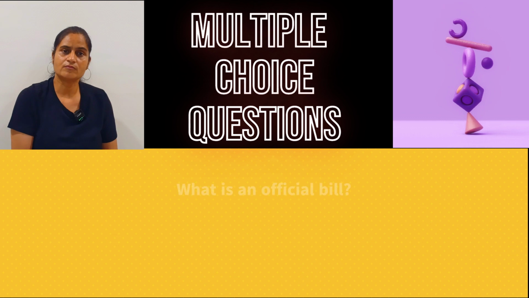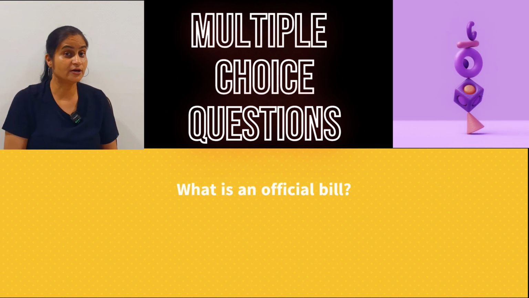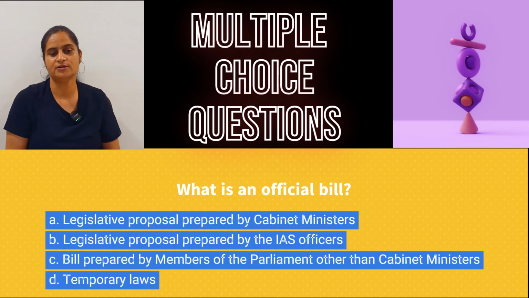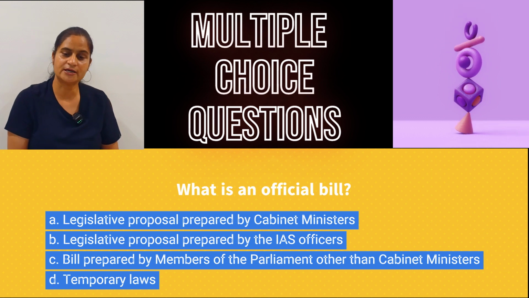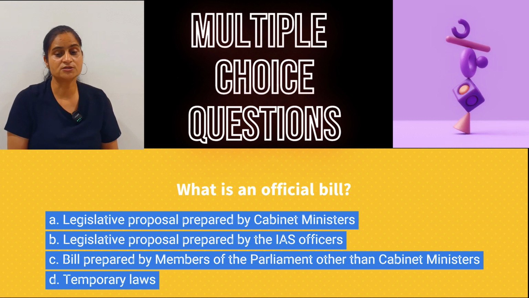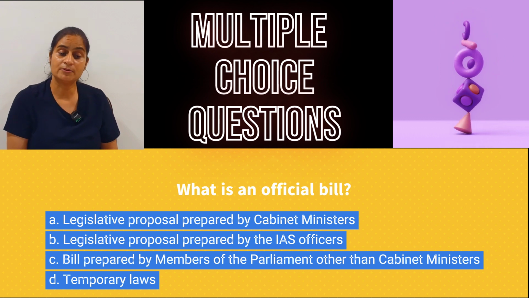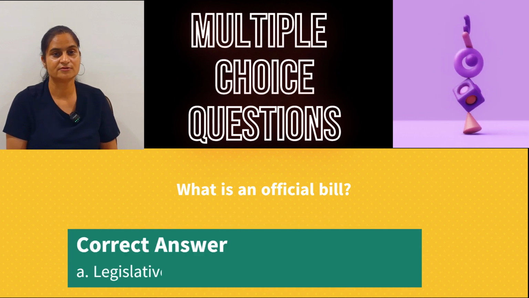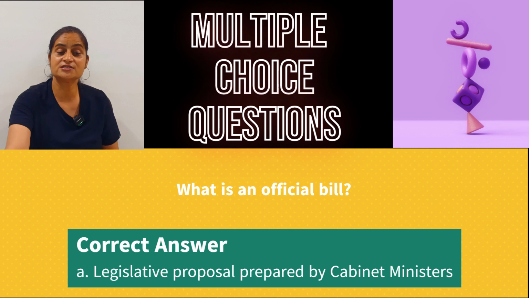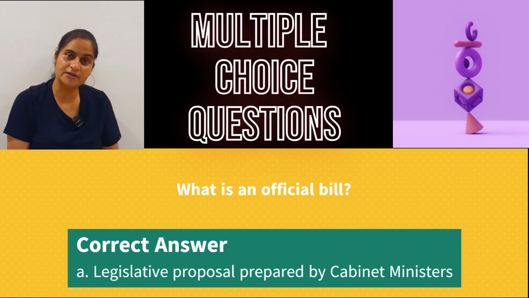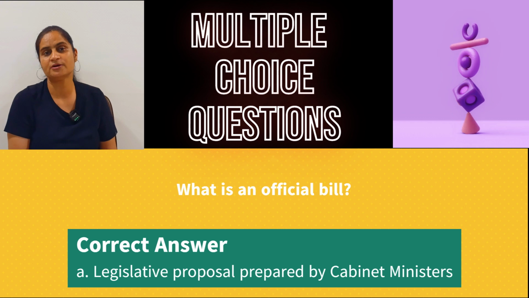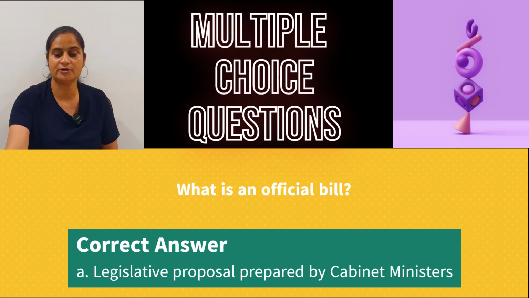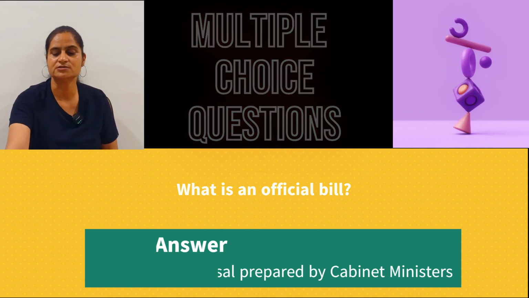Good, great. Now what is an official bill? There are different kinds of bill: money bill, private members bill, official bill. What is an official bill? Legislative proposals prepared by the cabinet ministers, legislative proposals prepared by IAS officers, bill prepared by the members of parliament other than the cabinet ministers, or temporary laws. So official bills are the legislative proposals which are prepared by the cabinet ministers. Around 95% of bills are prepared by the cabinet ministers, and they are given priority over a private member's bill because they are prepared by the cabinet ministers who are part of the governance.